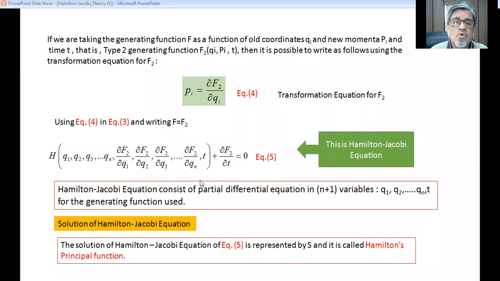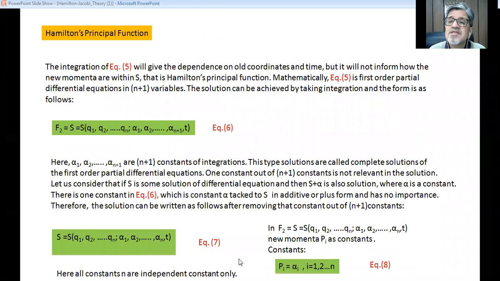Now, the solution of the Hamilton-Jacobi equation. This is the differential equation, and the solution of the Hamilton-Jacobi equation, which we have obtained in equation 5, is represented by the function capital S, and that is called Hamilton's principal function or Hamilton's main function. So Hamilton's principal function is the solution of the Hamilton-Jacobi equation.